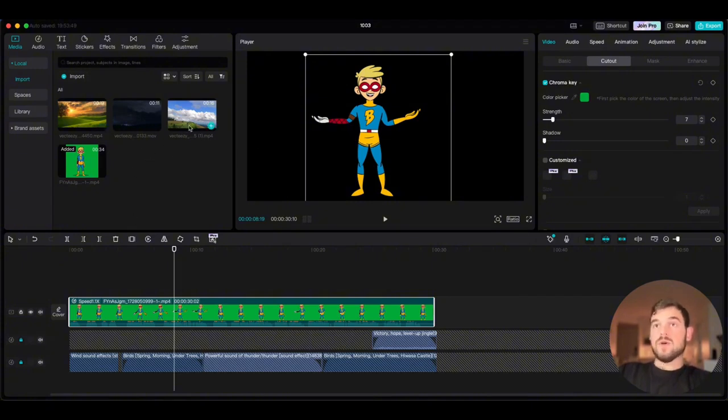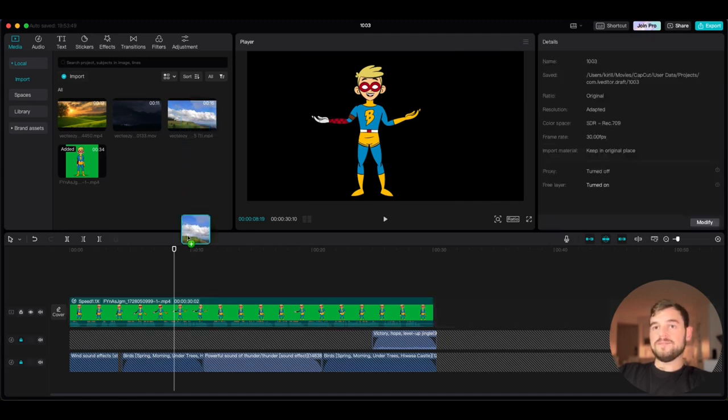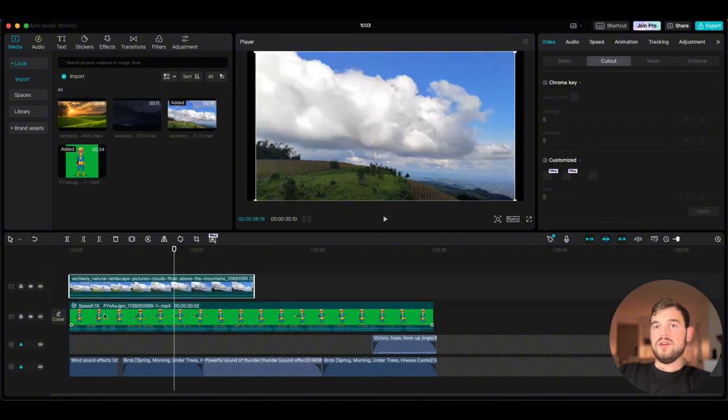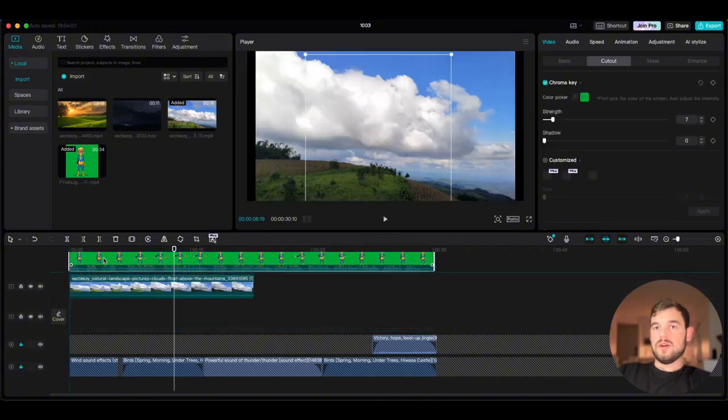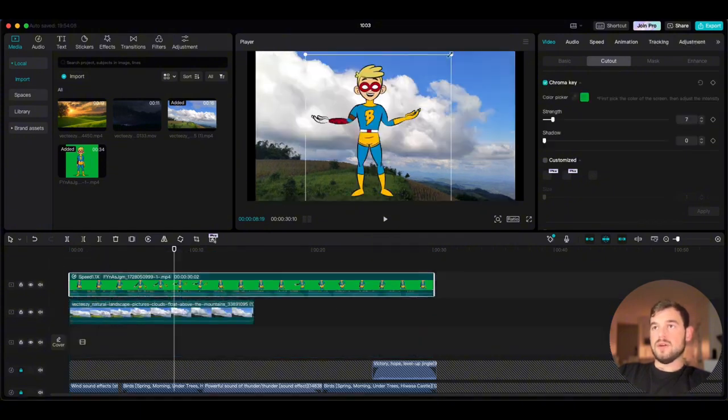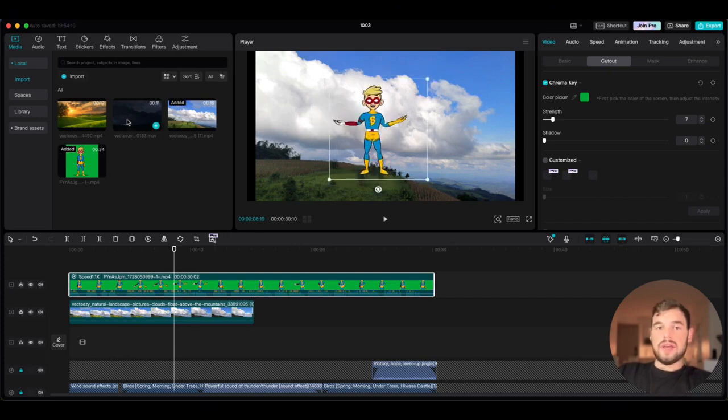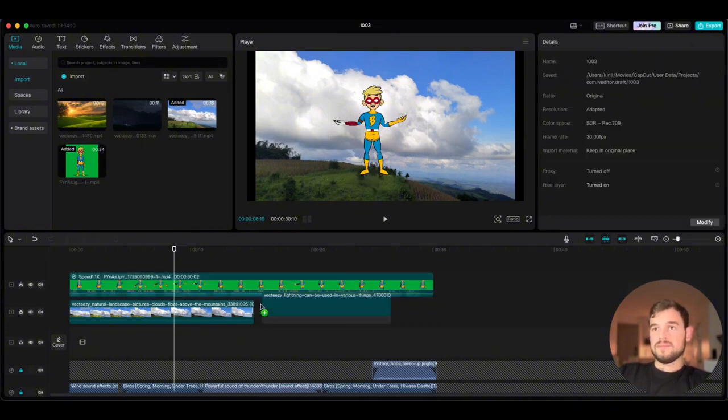The second thing we're going to do is add the background to our character. In order to do that, you just need to put it here, but then put the character on top, so that it is on top of the background. And we're going to complete the step by adding the backgrounds for all the sections.